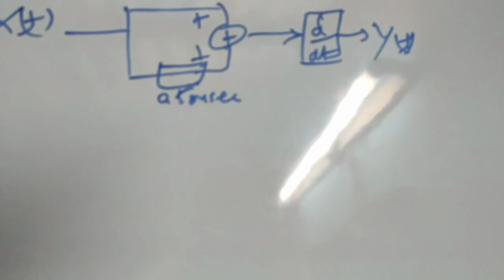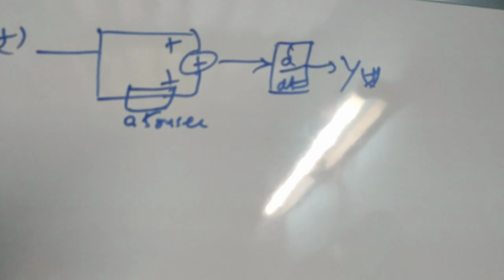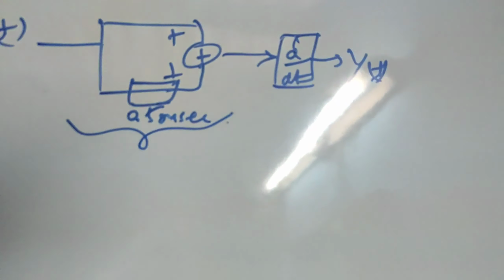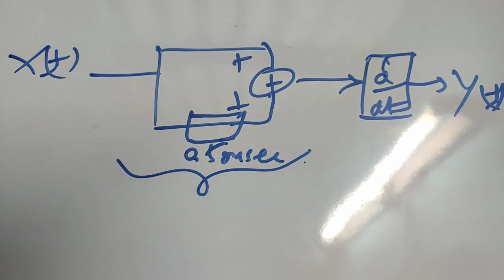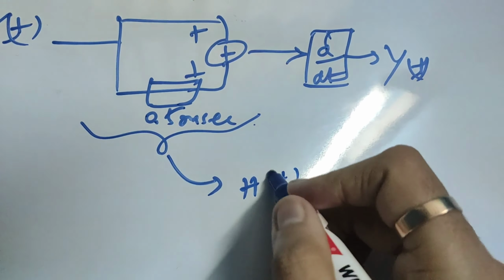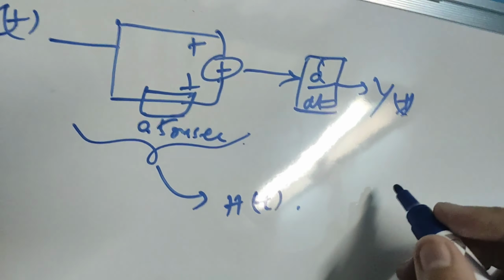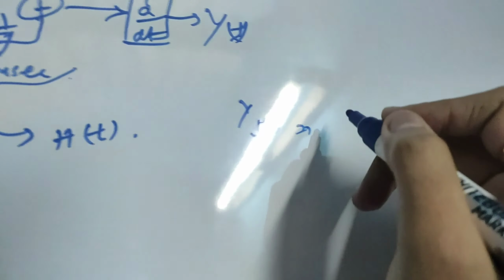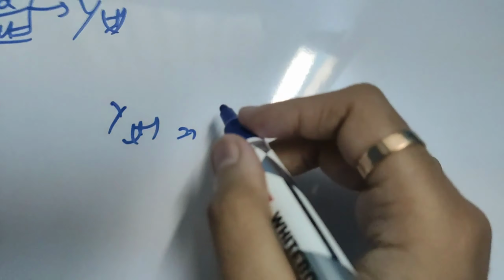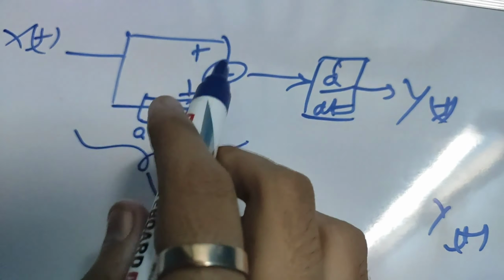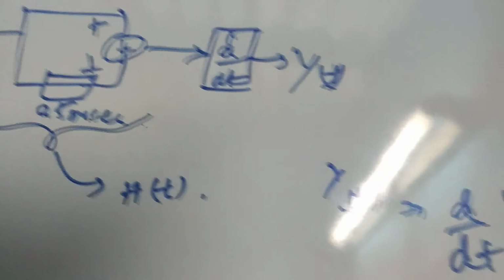Okay, and now firstly what we have to do is find the LTI system's impulse response, which is basically h of t. So we can write the input output relationship as y of t is equal to d by dt of, now you can see here that x of t is being added with a delay of 0.5 millisecond.